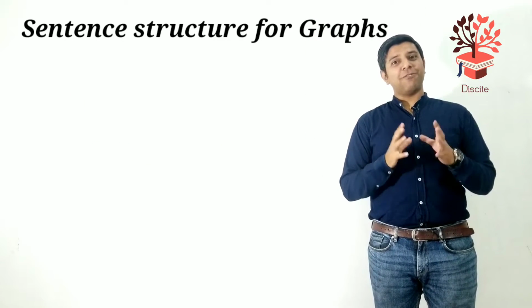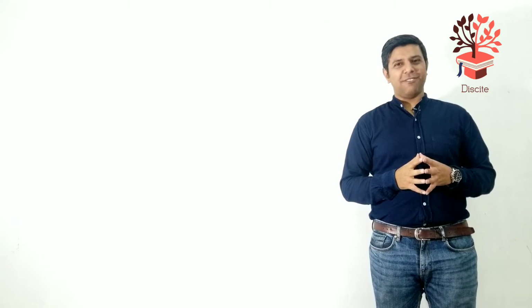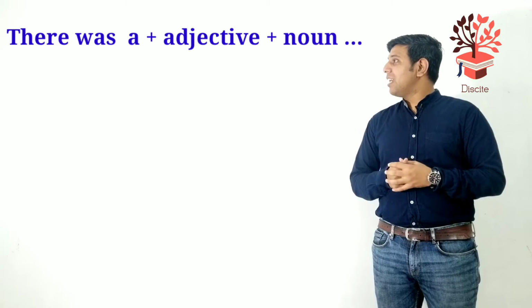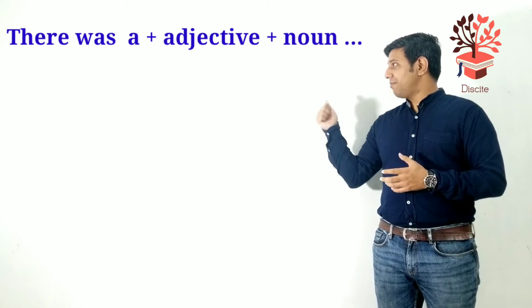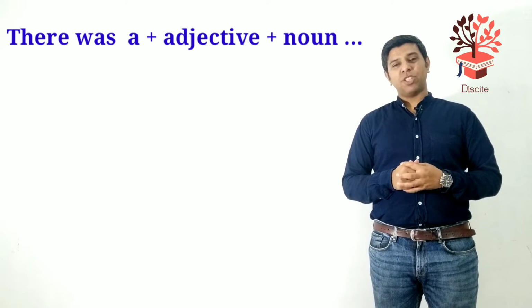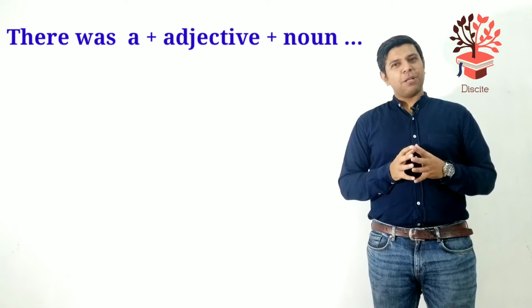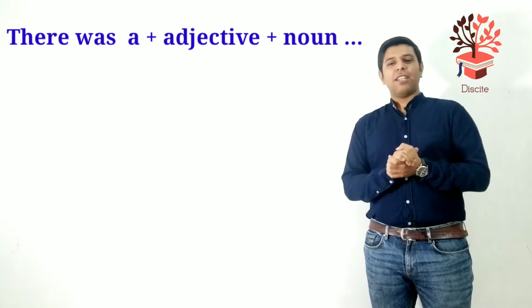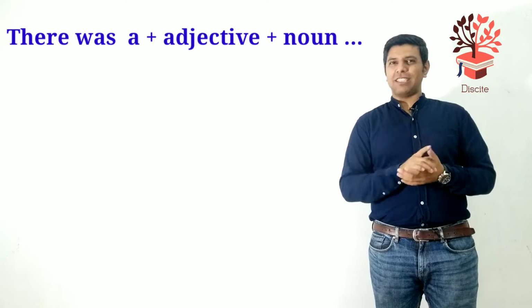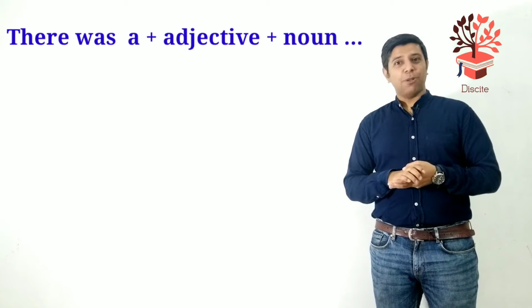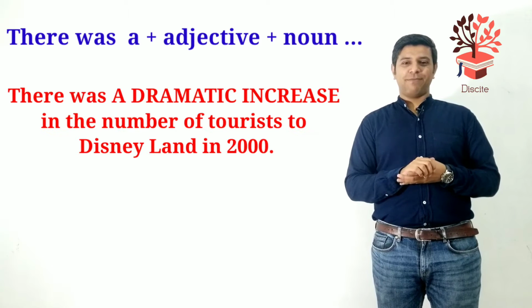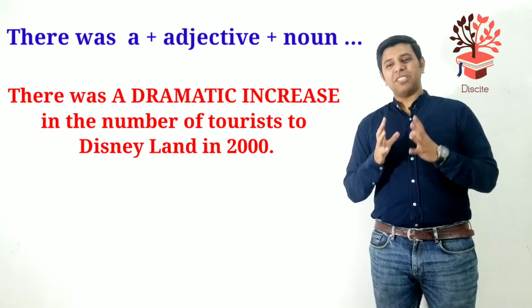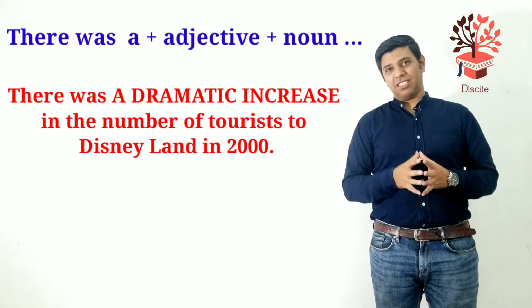Let's have a look at the first grammatical structure that we have. There was a adjective plus noun. So now here it's really important that you use the adjective before the noun. Now let's have a look at the first sentence that we have as an example of this structure. There was a dramatic increase in the number of tourists to Disneyland in 2000.